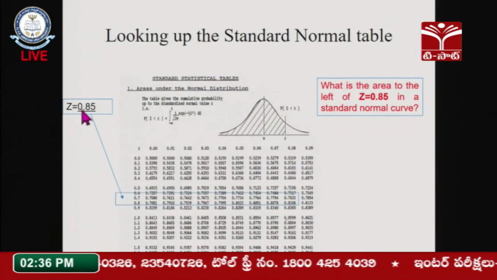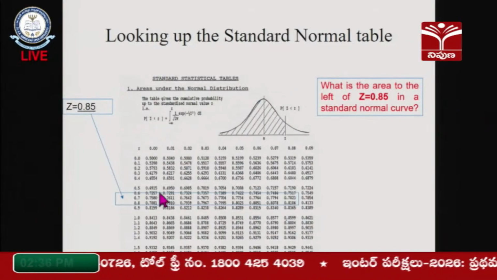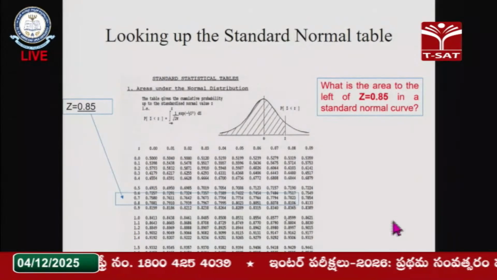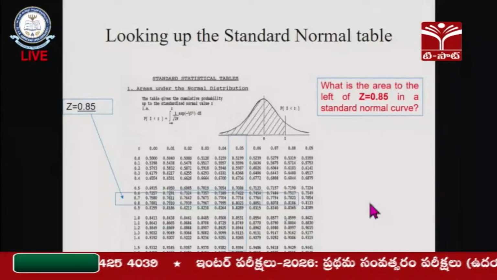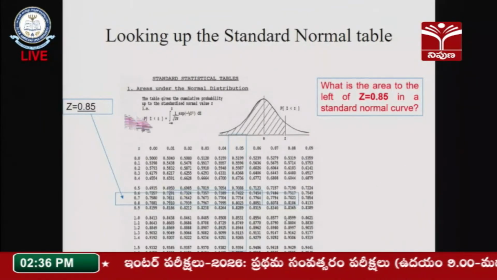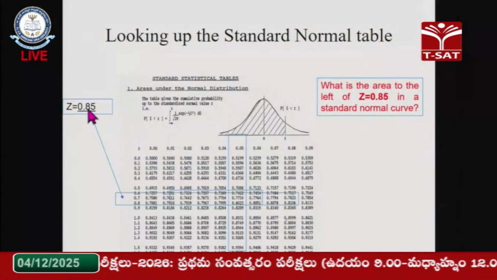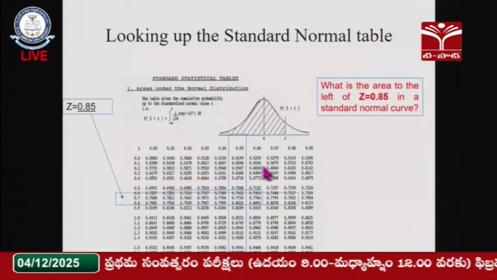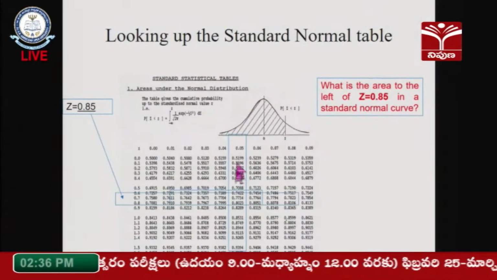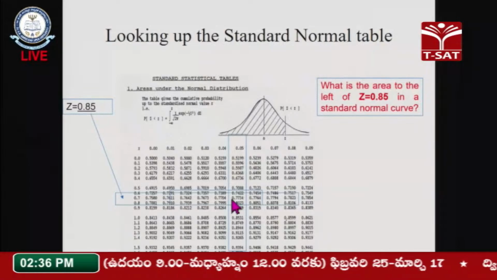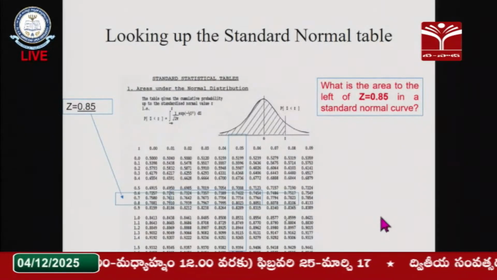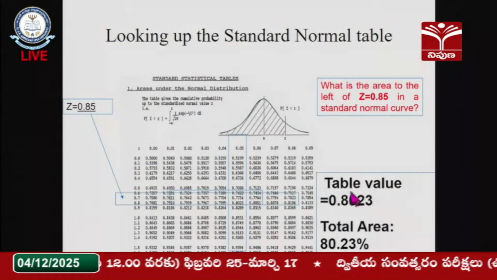Now, my value Z is equal to 0.8 is in the vertical. Now I can go horizontally for 0.05. So horizontally, what is the value? After 0.8, consider 0.85, the 0.05 in this table. This intersection point tells about the value in the table.